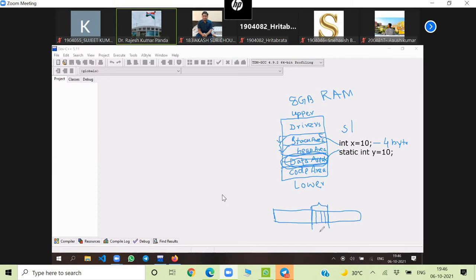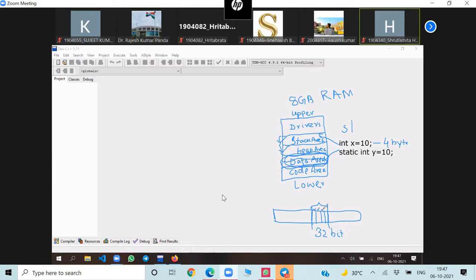How many bits is it? 8 into 4, 32 bits. That means each location will have 1 byte or 8 bits. Each location is 1 byte or 8 bits here, so you have 4 locations. Here 10 will be stored in binary form.